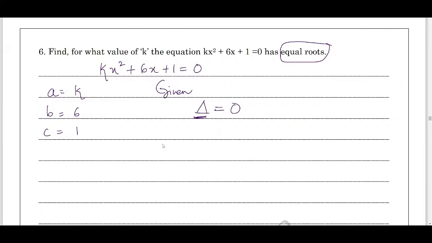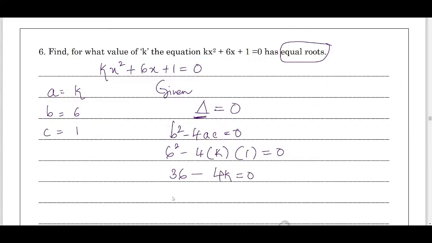What is the value of the discriminant? That is b square minus 4ac equals 0. Now substitute the values of a, b, c. B square is 6 square minus 4 into a, which is k, into c, which is 1, equals 0. 6 square is 36 minus 4 into k into 1 is 4k, equals 0.